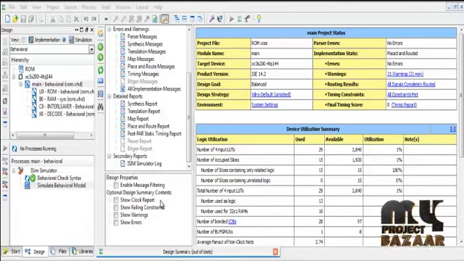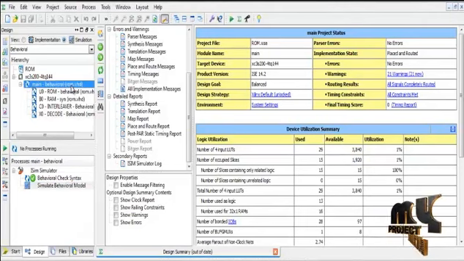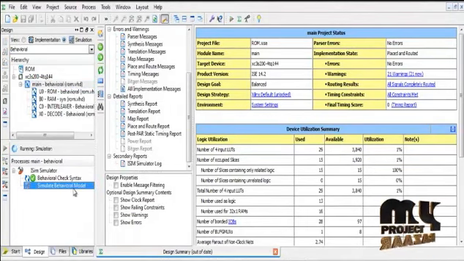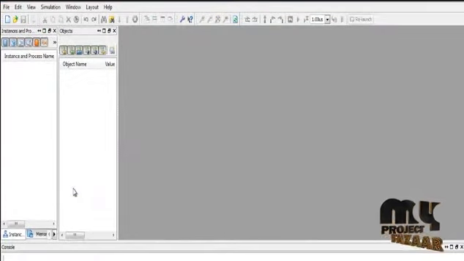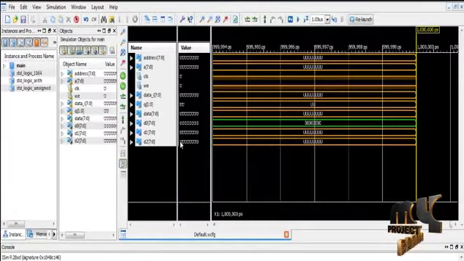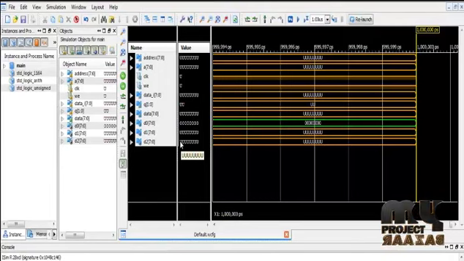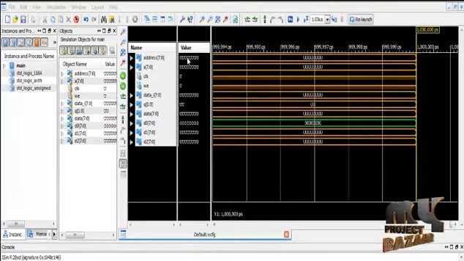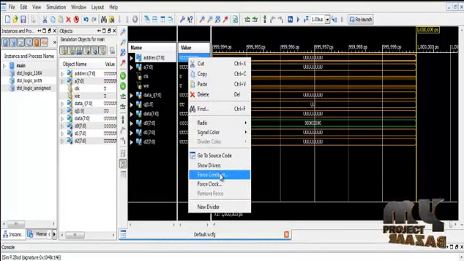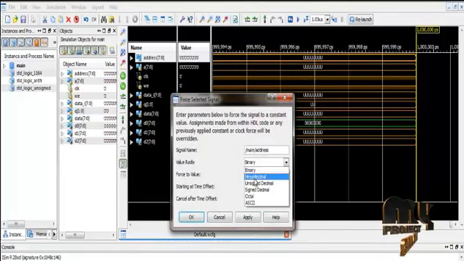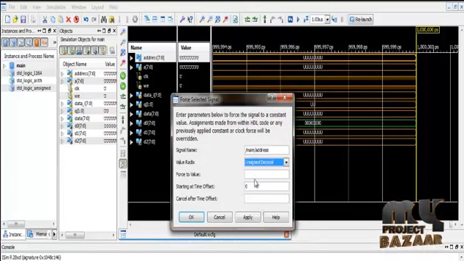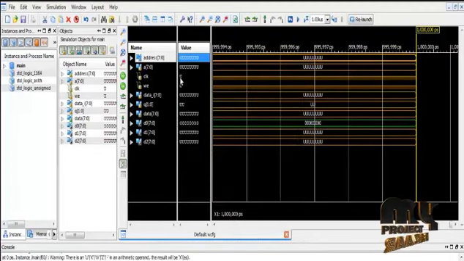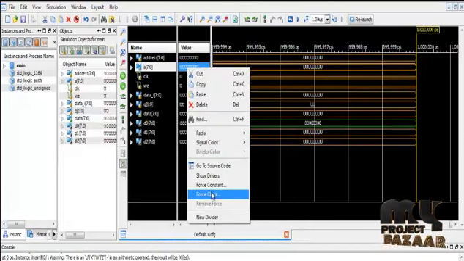This one is the main module of our product. Select main module, simulate behavioral model. They are the input and output blocks of the main module. Apply the given address input, force constant, unsigned decimal number 6. Apply, OK. Apply the address input, force constant